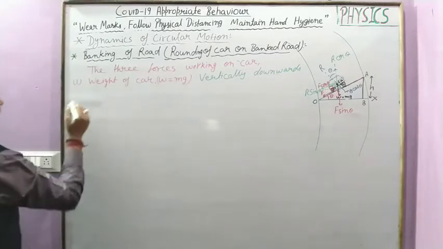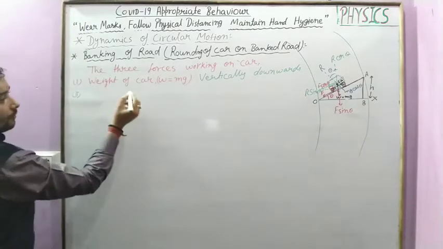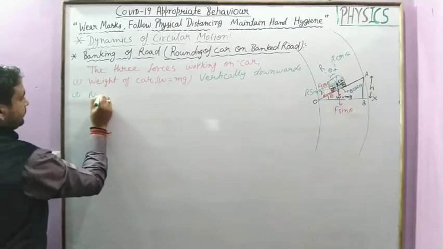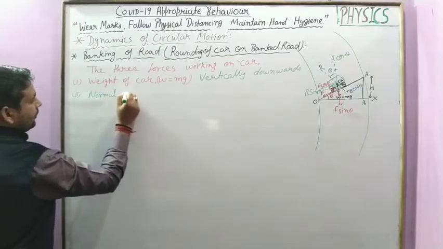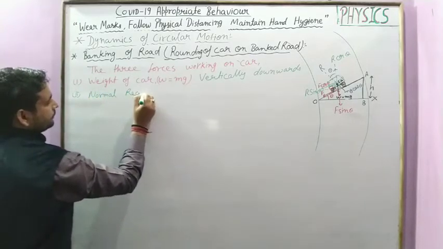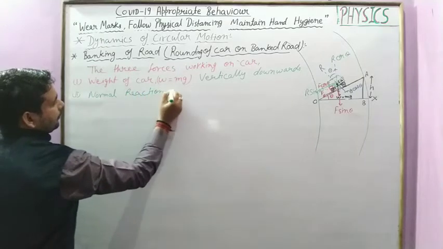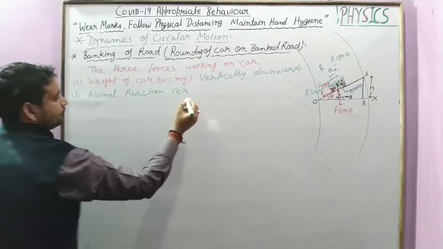Okay. Second, normal reaction, vertically upward.